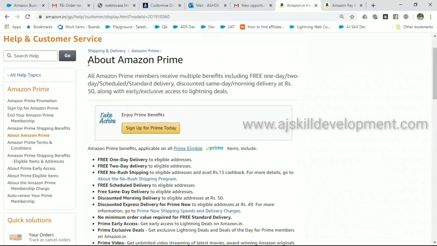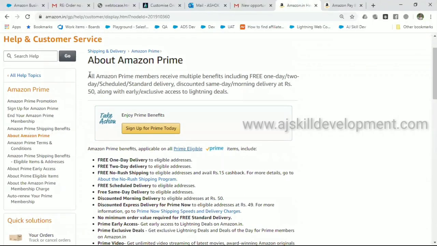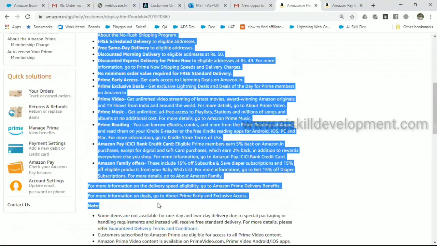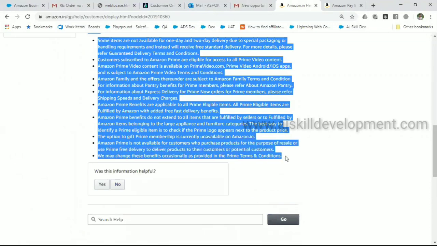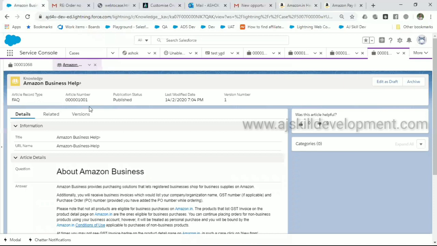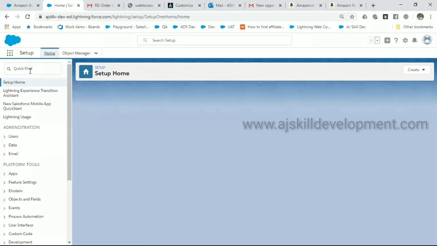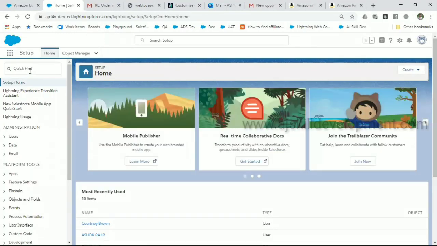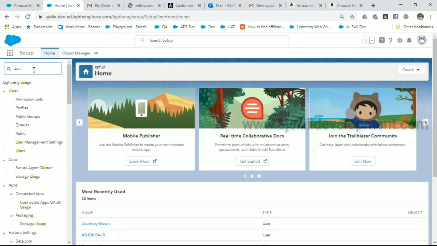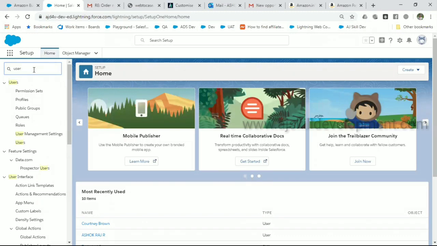Amazon Prime. Now let's create a knowledge article about Amazon Prime. Just simply copy. And the first thing you have to do is go to setup, go to user. User is the place where you can see who all currently have permissions.